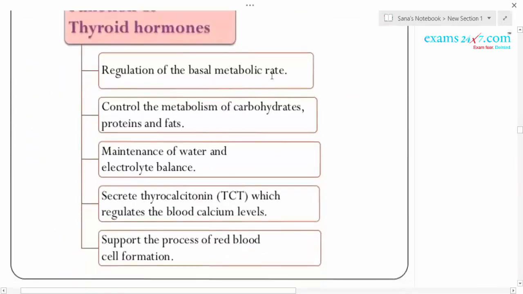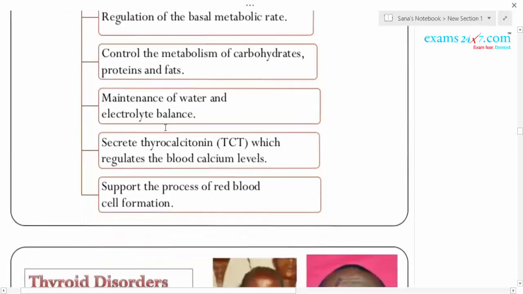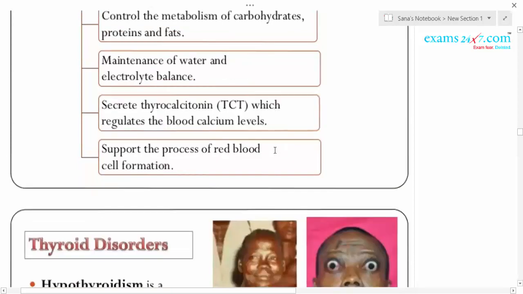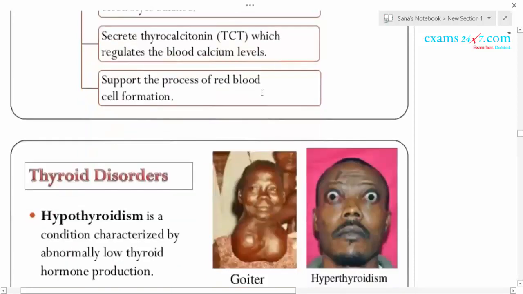Regulation of basal metabolic rate. We human beings have a basal metabolic rate, that is the control of metabolism of carbohydrates, proteins as well as fats, which is done by this hormone. Next, it also maintains the water and electrolyte balance. It secretes thyrocalcitonin, which regulates the blood calcium level. It supports the process of red blood cell formation, that is erythropoiesis.